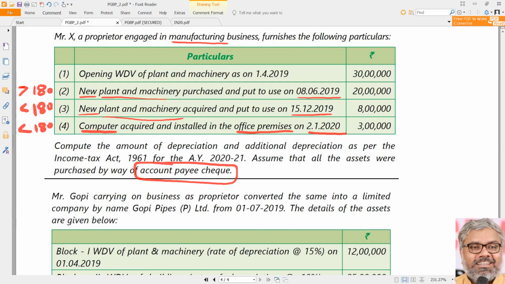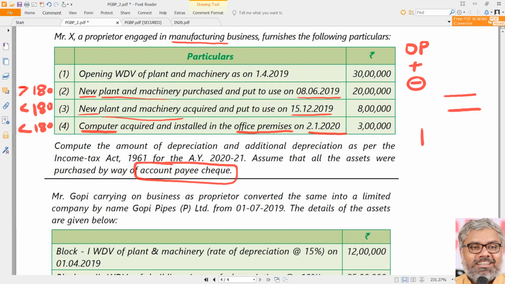So let us understand one by one. We can do it in different ways in the presentation. I am only telling the calculation. How can the depreciation originally be calculated? First of all, depreciation has to be calculated on the closing WDV. So if the question also asks what is the WDV at the end of the year, then we have to have the same format that we had earlier. That is like what? Opening WDV, add additions during the year, purchases, deduct sale proceeds, then there is closing WDV.